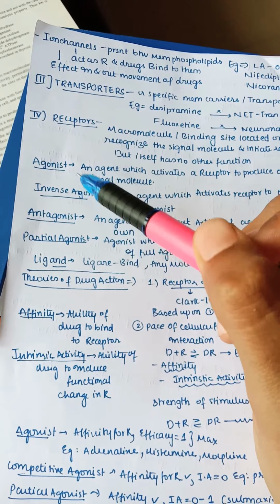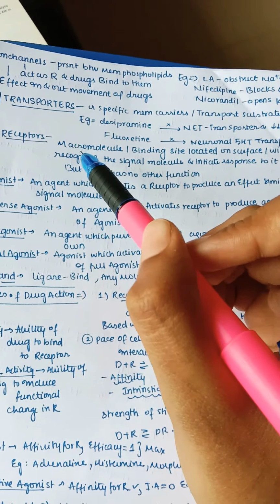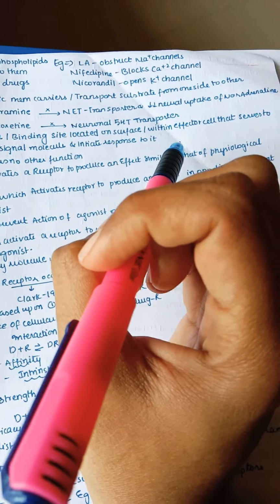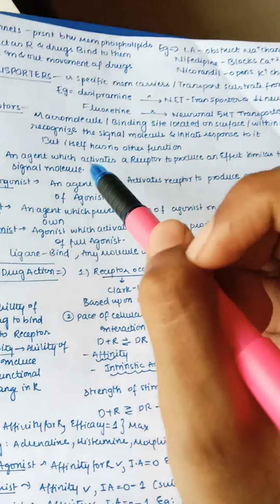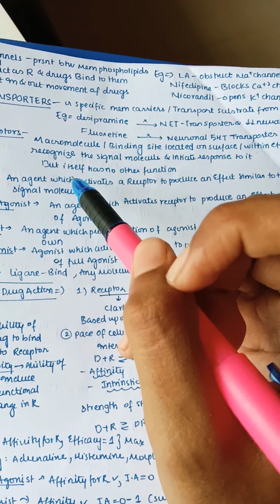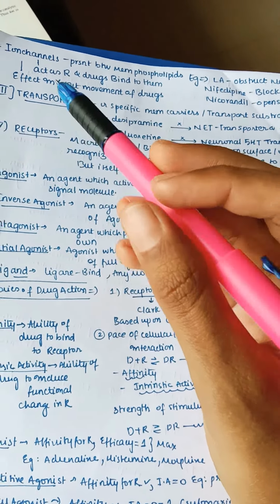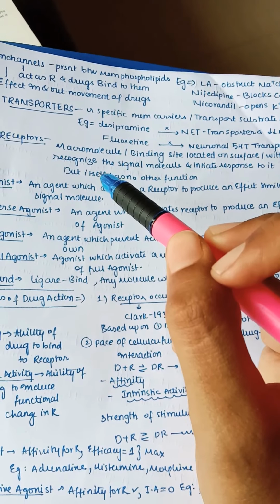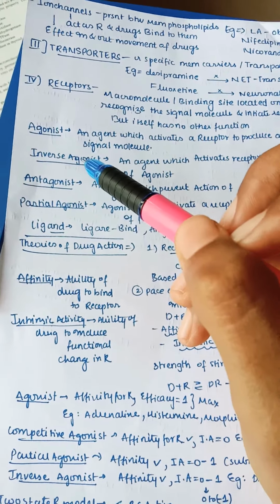Next, the drug can also show an effect on a receptor. What are receptors? First understand, they are macromolecules. They are binding sites located on the surface or within the effector cell that serve to recognize the signal molecule and initiate the response to it, but itself have no other function. So it doesn't have any function, right? It is just present on the cell membrane, maybe outside or inside, but it just gives signals inside whenever a ligand gets attached to it.